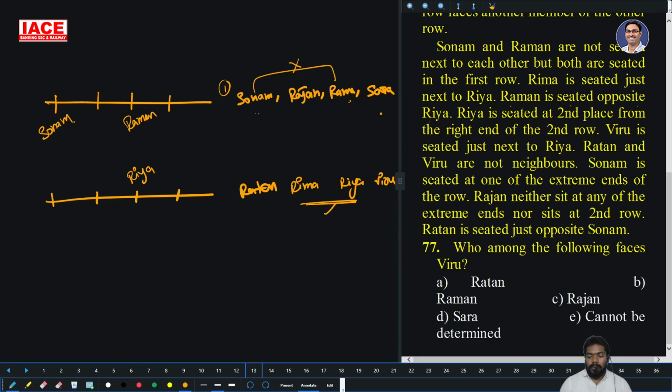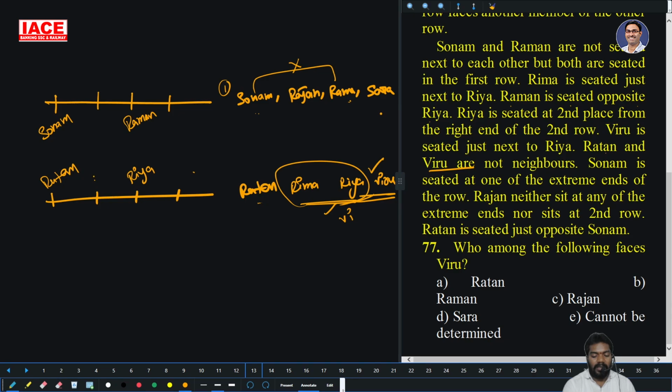Now Riya is seated second place from the right end of the second row. Veeru is seated just next to Riya. So Rima and Veeru are next, Rima and Riya are next, Veeru and Riya also next. Means the remaining is Ratan. So this is the only chance for Ratan. Next, Ratan and Veeru are not neighbors.